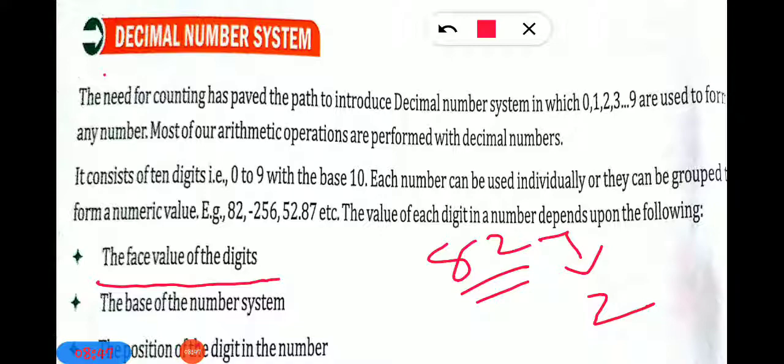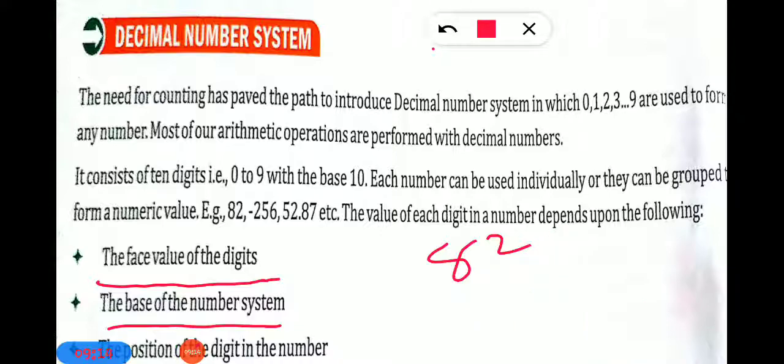If you are asked for the face value, what is the face value? It is the number itself. Suppose what is the face value of 2? 2. Face value of 8? 8. What is the face value of 1? 1. Clear everyone? So if anyone asks you what is the face value of this number, the face value of that number is that number itself. Clear everyone?